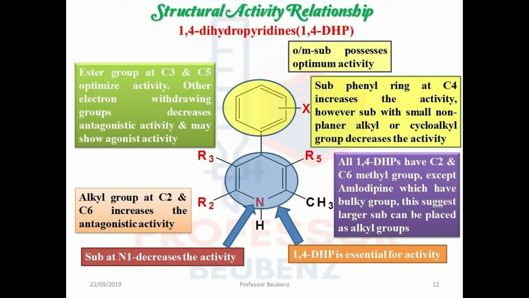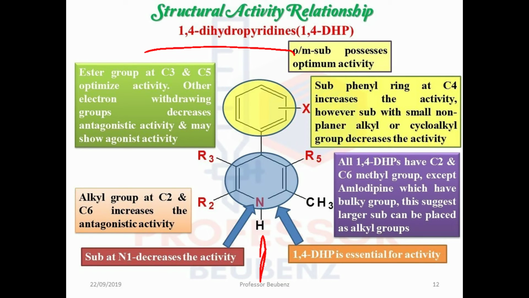Okay. So as the name indicates, 1,4 dihydropyridine. This nitrogen is 1, this is 4. So at the 1 position there is hydrogen present, at the 4 position there is a phenyl ring present. Actually this pyridine consists of 3 double bonds, but one of these double bonds is removed. So actually a double bond is required at this and this and this position, but as there is a removal of a double bond, this part is called 1,4 dihydropyridine.